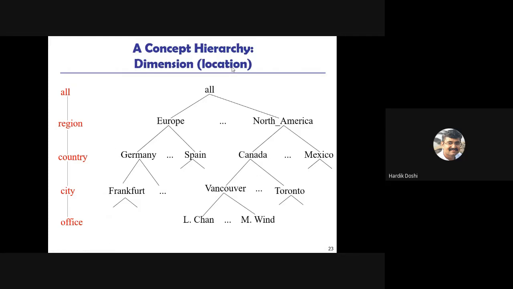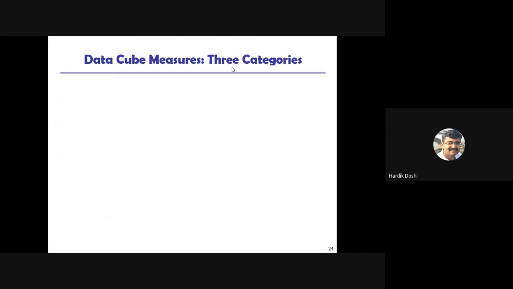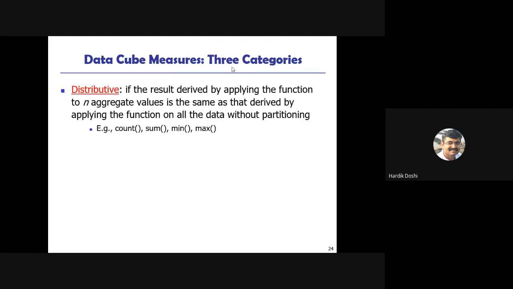In the last part, what we need to discuss is data cube measures. There are three categories. The first is distributive: if the result derived by applying the function to n aggregate values is the same as that derived by applying the function on all data without partitioning. We don't partition the data.